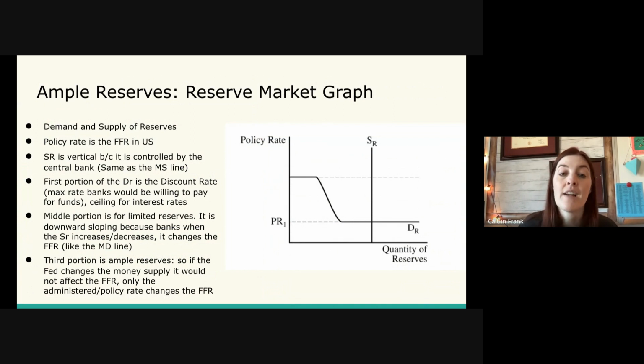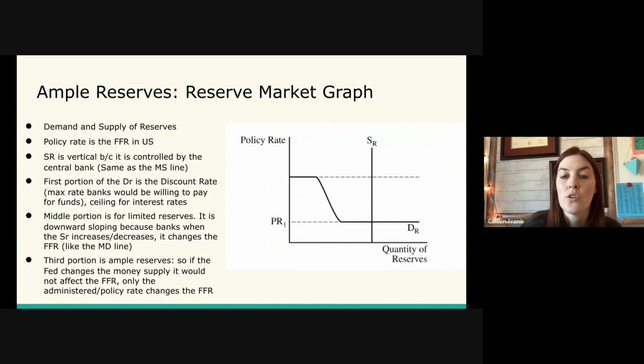And the reason it's on this graph is to illustrate the highest interest rate in the financial sector, because the Federal Reserve only wants to use the discount rate in the time of an emergency. So they want to show this as a ceiling of the highest interest rate banks will use when borrowing money from the Federal Reserve. Other than that, it's not very significant in terms of affecting monetary policy. It's just there as a ceiling.